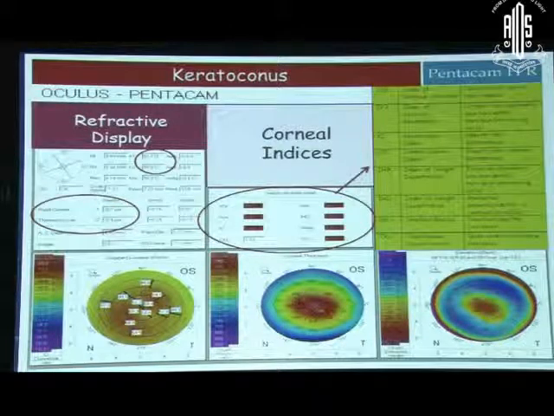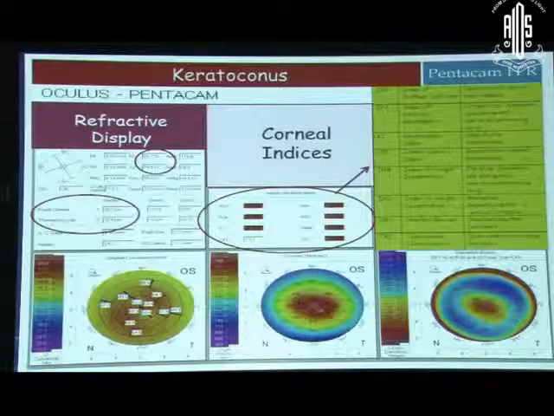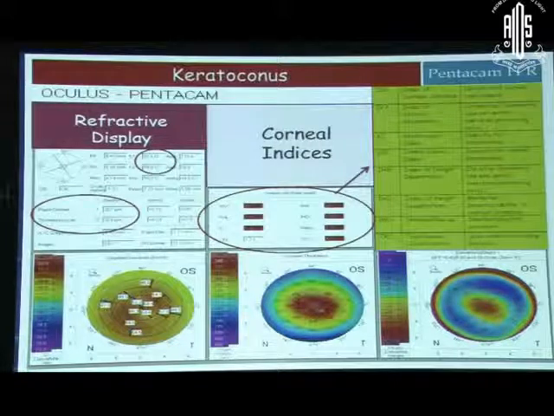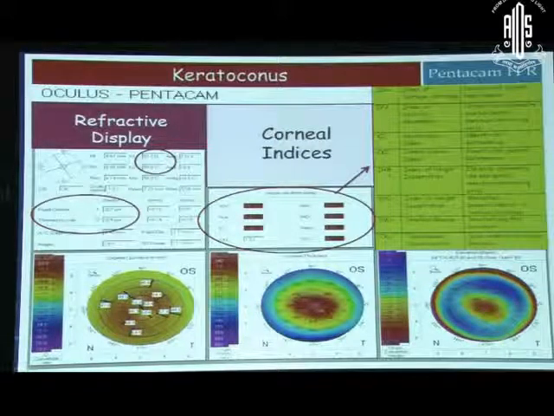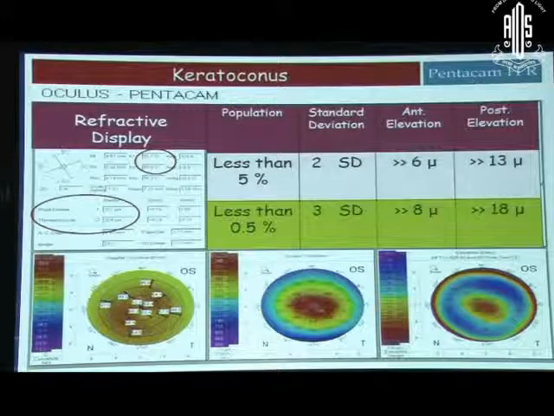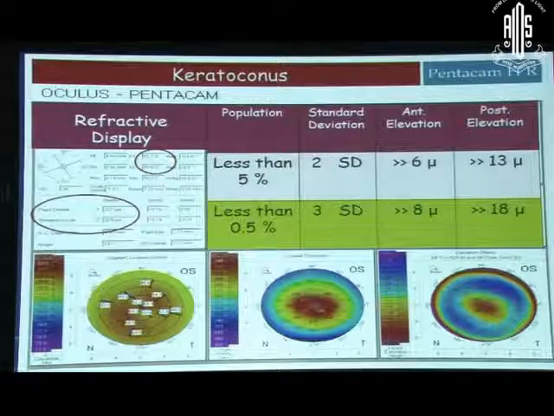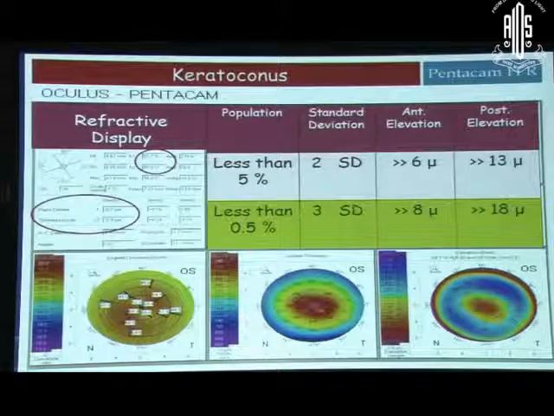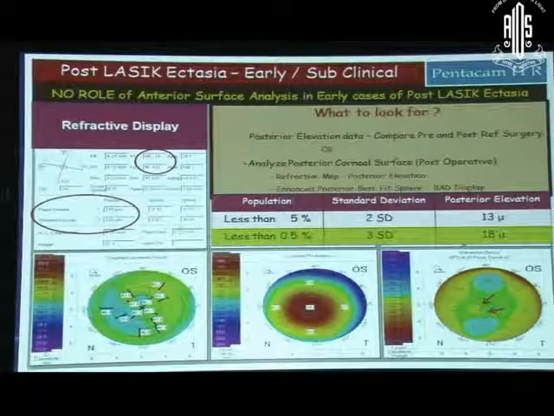As I said, you don't need to learn anything if you're on the system. If you're on the system, these are various values that are available. By keeping your mouse cursor over these values, you can get the definitions, you can get the normatives, you can get the detailed analysis about each of these values, and they tell you about the corneal indices. Over here, you see the steep keratometry, and you can see an area of ectasia. What has been understood is that less than 0.5% of the patients have 3 standard deviations of variability from normal. So any anterior elevation more than 8 microns above the normal, or any posterior elevation of more than 18 microns above normal, would be considered abnormal.